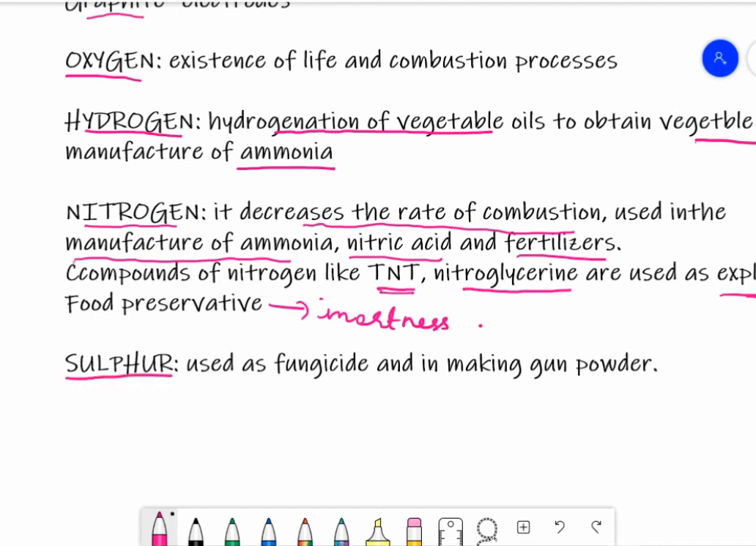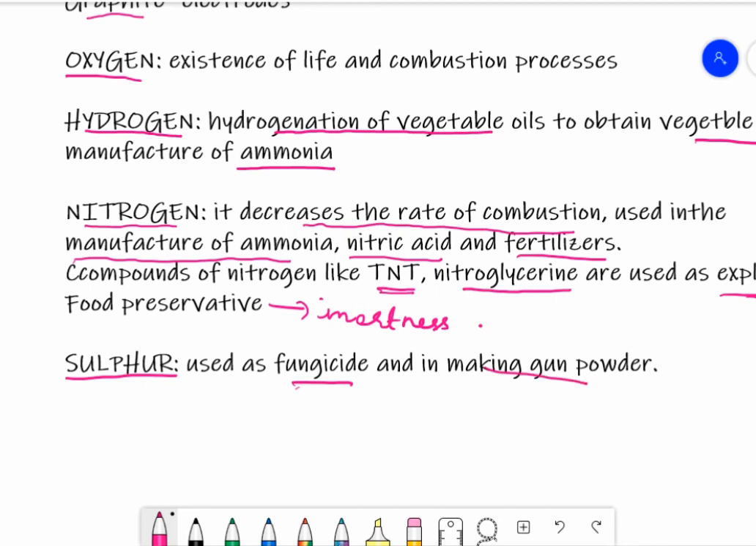Sulfur is another nonmetal which is present in many of the substances found in plants and animals. For example, sulfur compounds are present in the hair, proteins, onion, garlic, wool, etc. Elemental sulfur is used as fungicide and in making gunpowder.